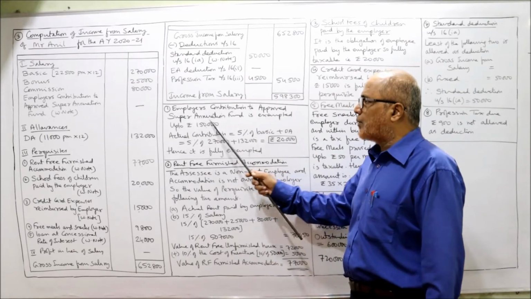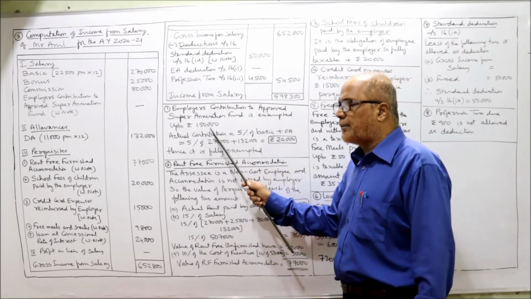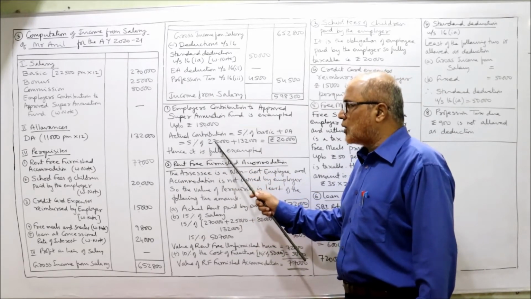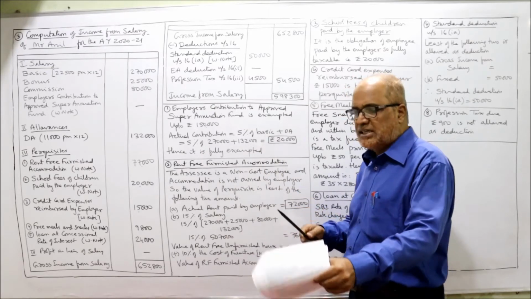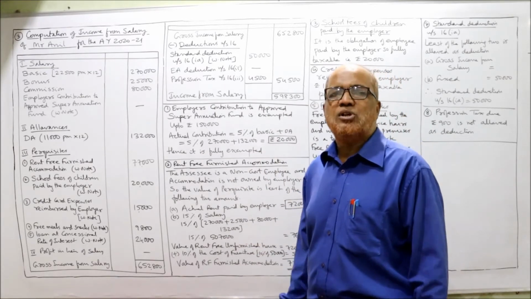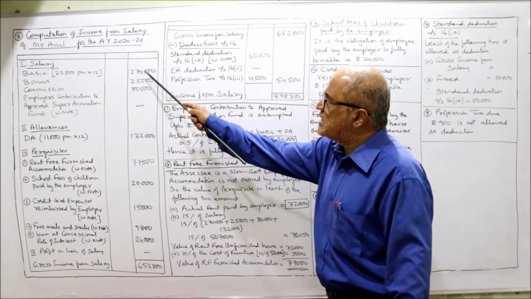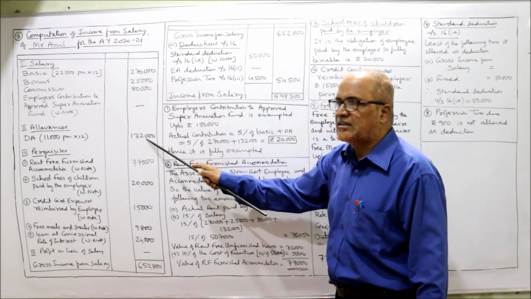Employer's contribution to approved superannuation fund is exempted up to 1,50,000. Actual contribution is 5% of basic plus DA, as given in the problem. Basic 2,70,000, DA 1,32,000.